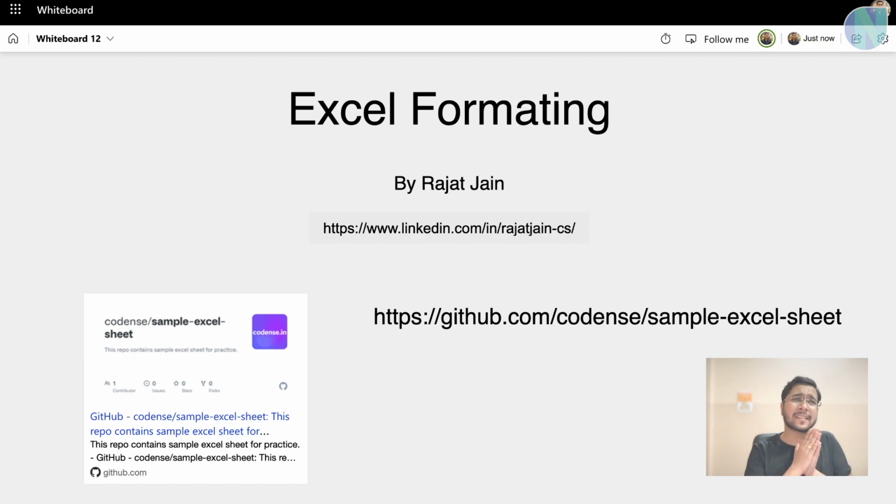So in the previous lecture, we saw an introduction to Excel: what are cells, rows and columns, how to move data, and cut, copy, paste data. We also saw some keyboard shortcuts, how to write an Excel formula, what some functions available in Excel are, and how to reference a cell in the formula. Formulas are written using equal to.